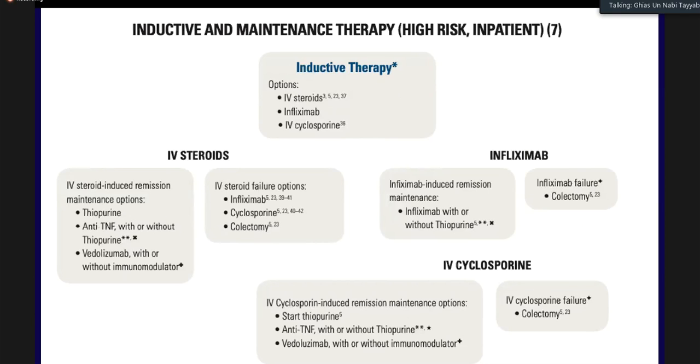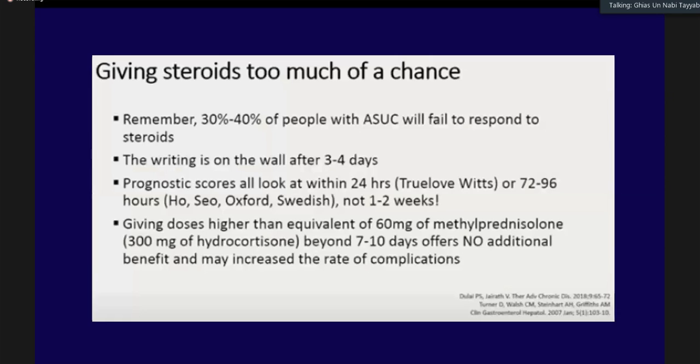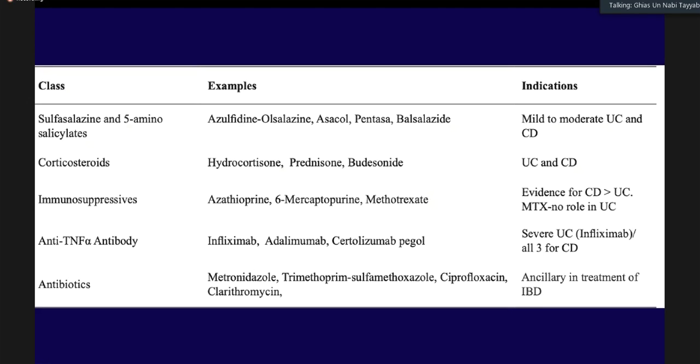It is very important to be careful while giving steroids, because in 30 to 40% of patients with acute severe ulcerative colitis, we fail to respond to steroids. So if within the first 72 hours people don't start responding according to the TULIP criteria or Oxford or Swedish criteria, it's important that we go for the next therapy, and that is anti-TNF blockers, infliximab, instead of delaying it a bit too much. At the same time, it's important that we consult the surgeon as well.